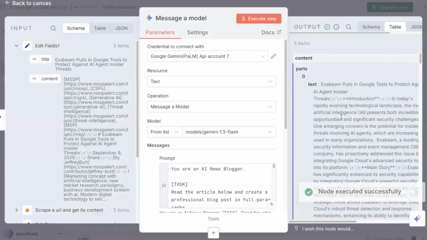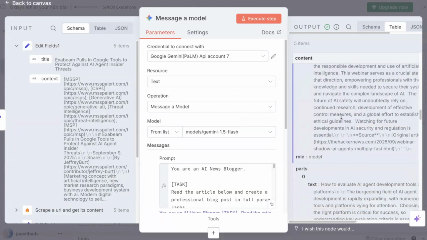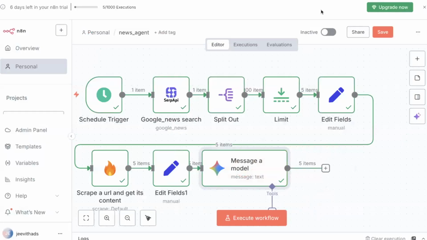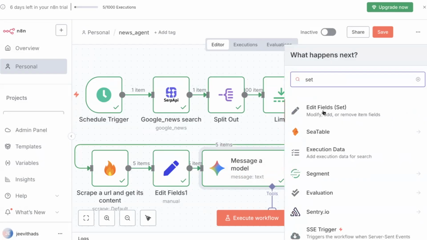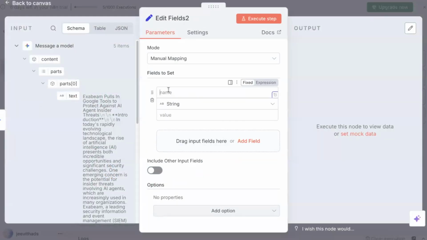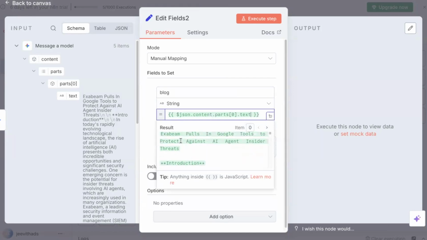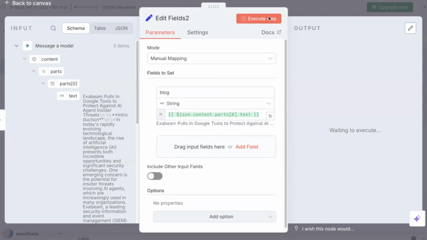All right. See, you can see it has given a title and also a blog created by your messenger model. That's so exciting information, right? So now let me just click on our edit field, that is a set note, so that I can extract what is important to me. I'll extract it from my model, I'll just use blog, and then I'll just drag my text into this. Okay. So you could see the title and also the blog. Well, that's great. So now, after this, let me just execute the step.